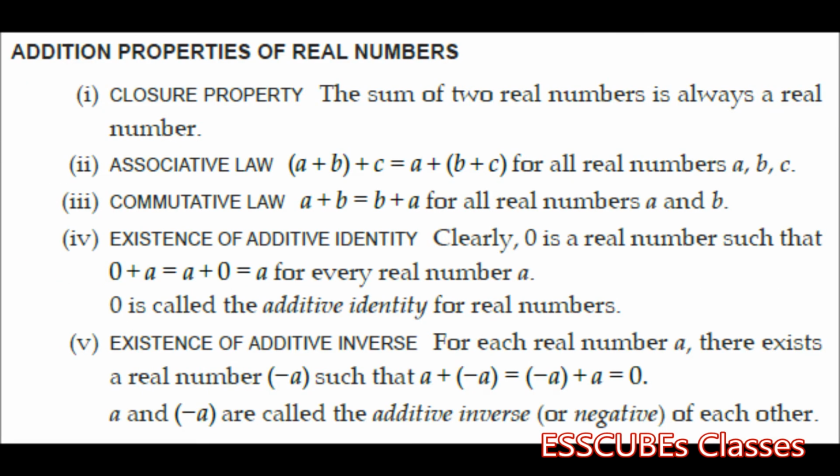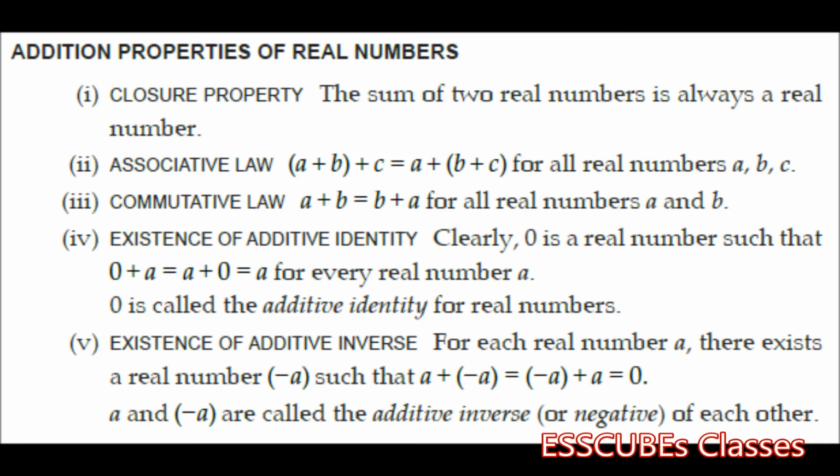Let's talk about the addition properties of real numbers. There are the closure property, the associative law, the commutative law, the existence of additive identity and the existence of additive inverse. Let's have a look. What is the closure property? The sum of two real numbers is always a real number. This is the closure property.